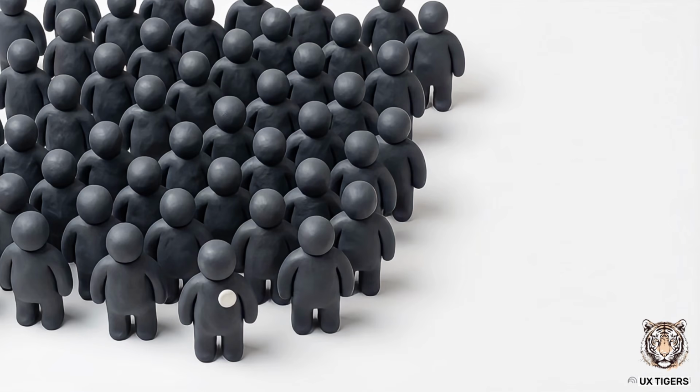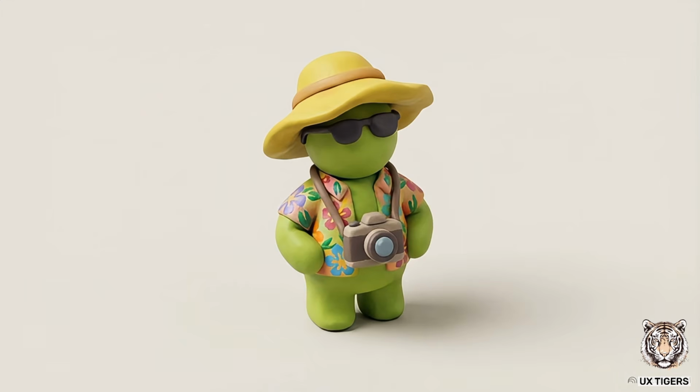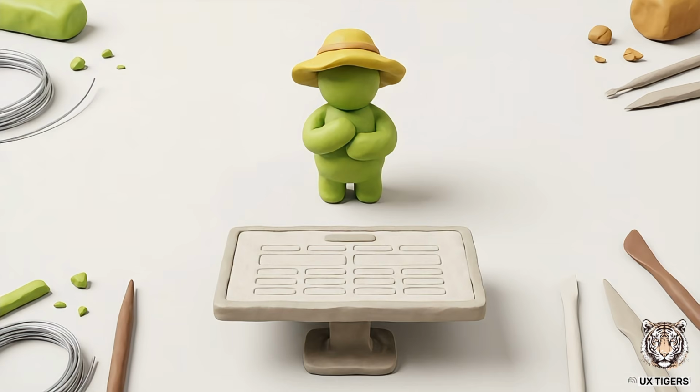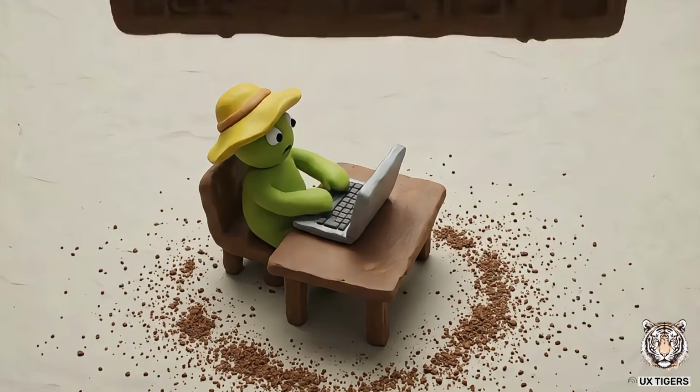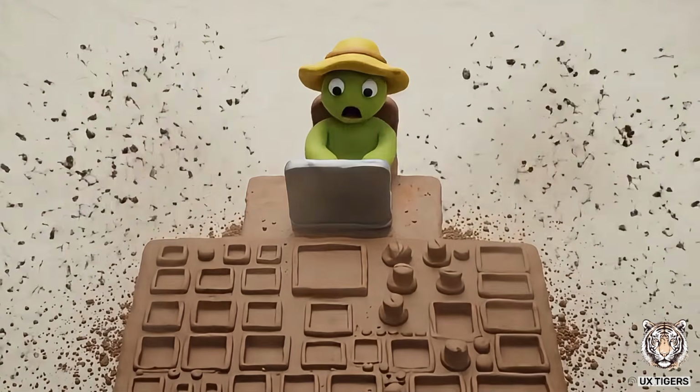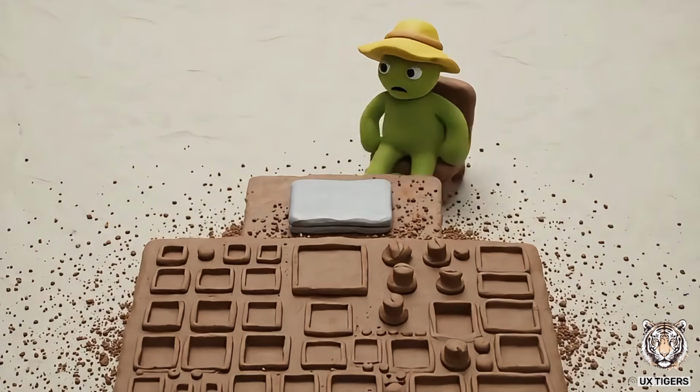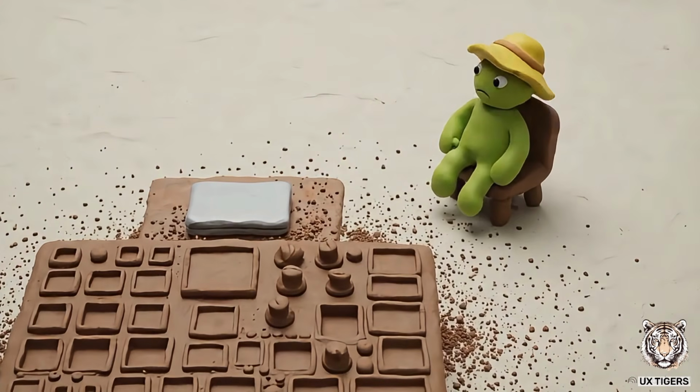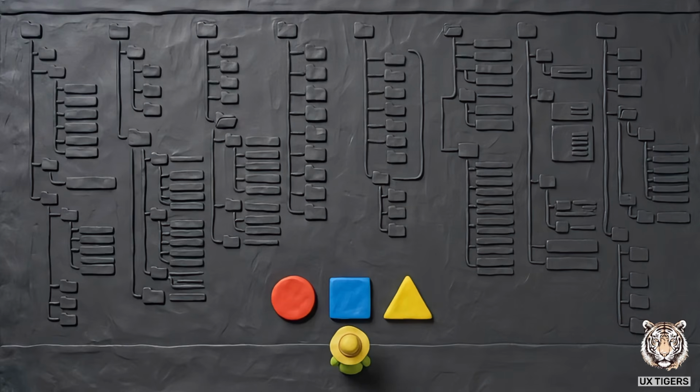Let's isolate that massive group on the left. This is the P50 median user. Think of them as a tourist. They visit your application sporadically, they observe, and they consume. The defining trait of the tourist is their extreme aversion to friction. If they encounter a multi-step onboarding process, an unexplained dashboard, or any sudden complexity, their engagement shatters and they abandon the app entirely. Because their patience is incredibly thin, the tourist rarely explores.